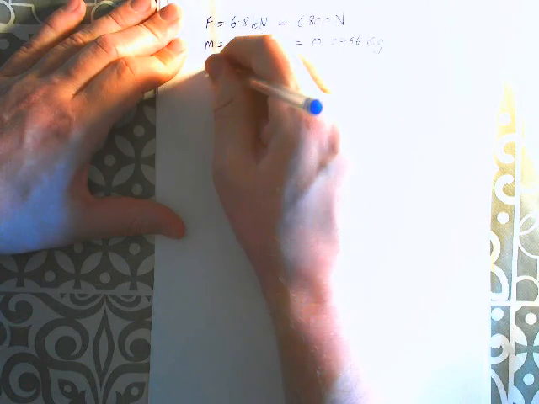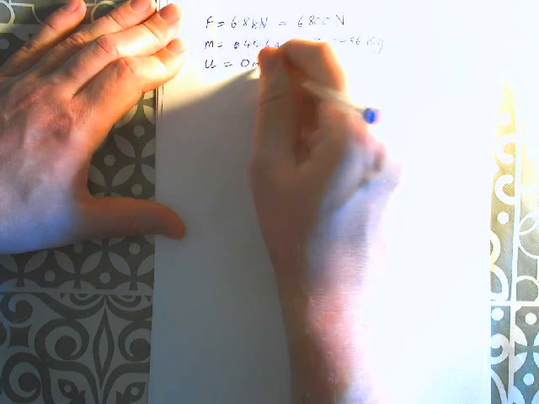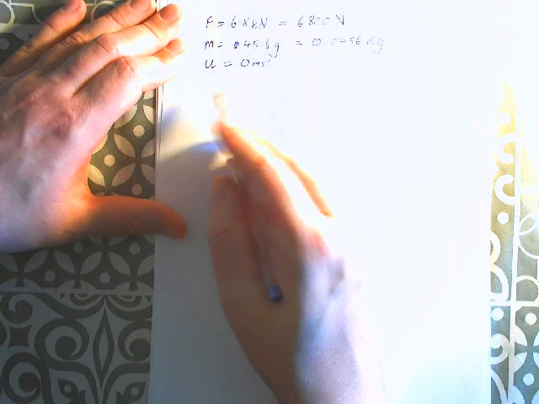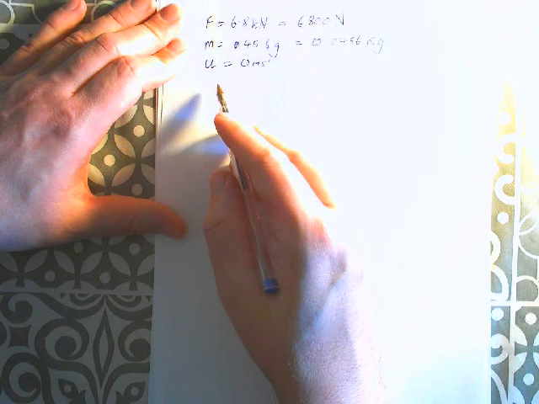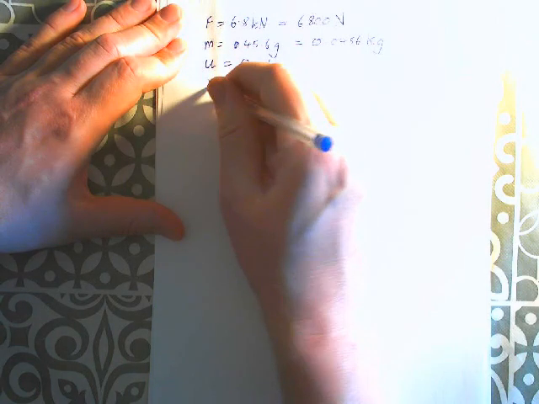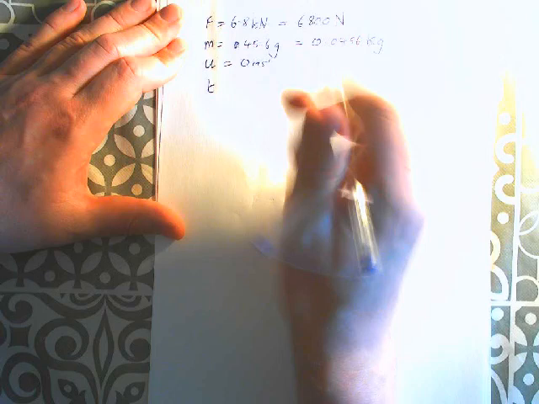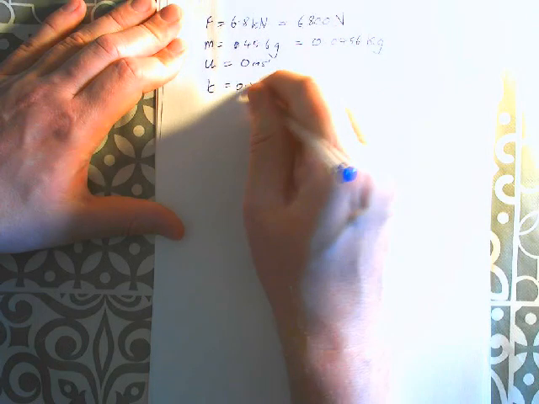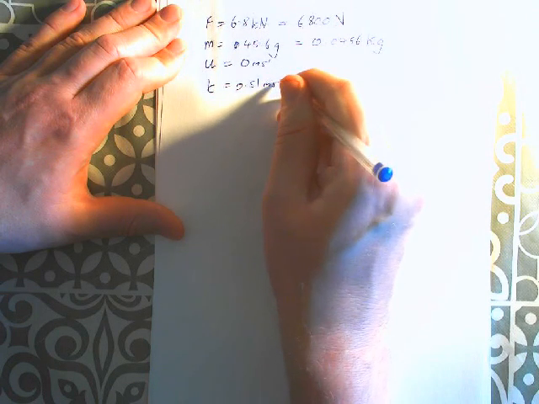So we have our mass. What else have they given us? They say that it's at rest. So the initial velocity is 0 meters per second. That could be useful later on. It probably will be. And the contact time, the duration of the club being in contact with the ball, is 0.51